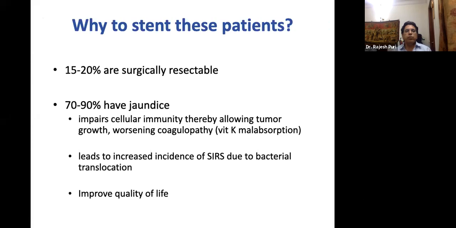Now the question comes, why stent these patients? Those patients who are surgically resectable, do you need to stent all of them?